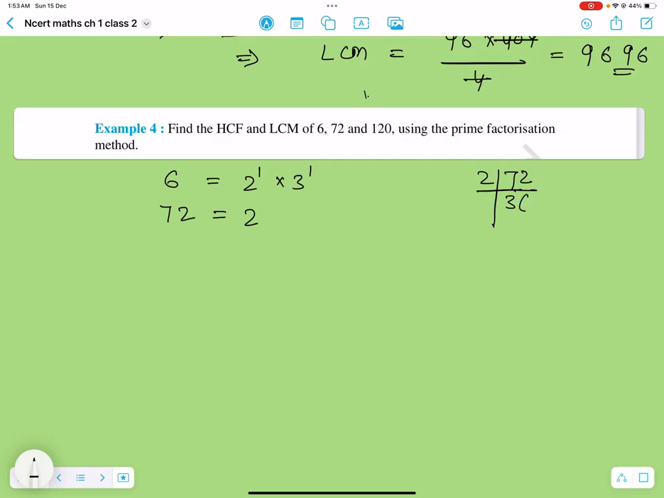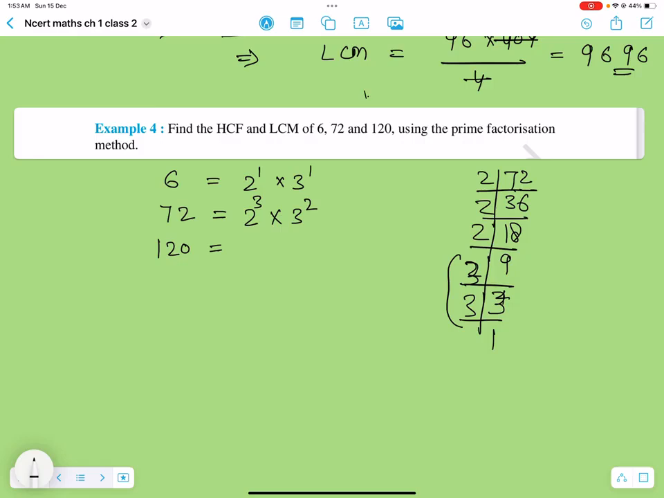2 3s are 6, 2 6s are 12, 2 18s, 2 9s, 2 4s, right? So this is the mistake. You go 3 3s are 9 and 3 1s are 3. So the prime factors would be 2 and 3, with 2 raised to power 3, and 3 comes twice, so 3 raised to power 2. Finding the prime factors for 120 is an exercise for you. You just do the basic calculations for 120 and go like this. The prime factors would be 2, 3, and 5, and the 2 would come 3 times, right?